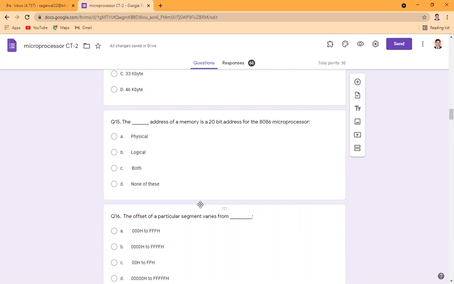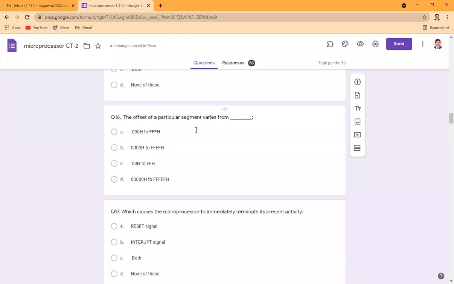Now you have to fill the gap: the address of a memory is a 20-bit address for the 8086 microprocessor. We know that in 8086, we use many kinds of addresses. We call some addresses a base address, some a offset address. With the help of the base address and the offset address, we combine these two to generate another address, and that address is called the physical address. This 20-bit address is called the physical address of the memory. So A is the correct answer.